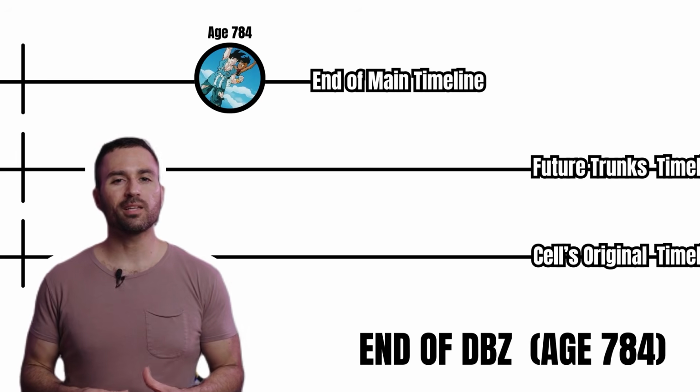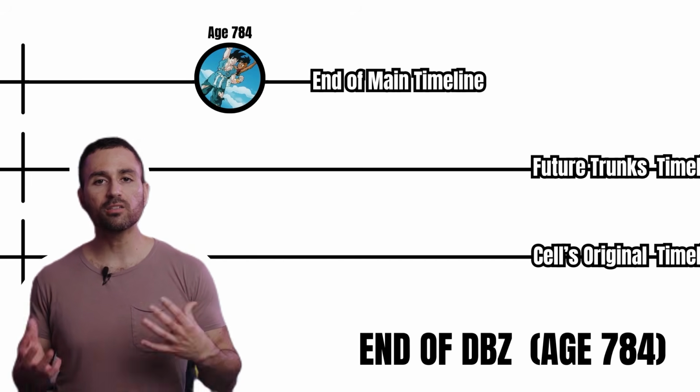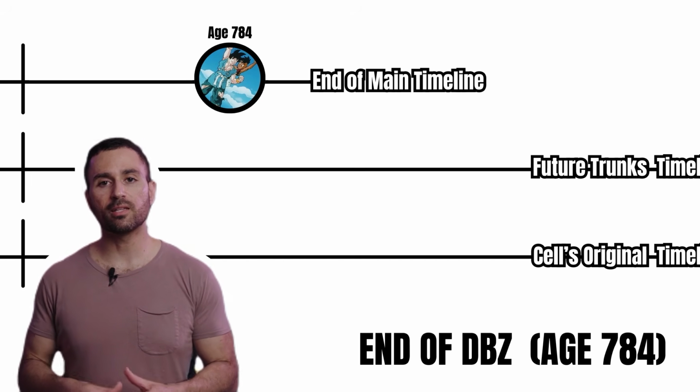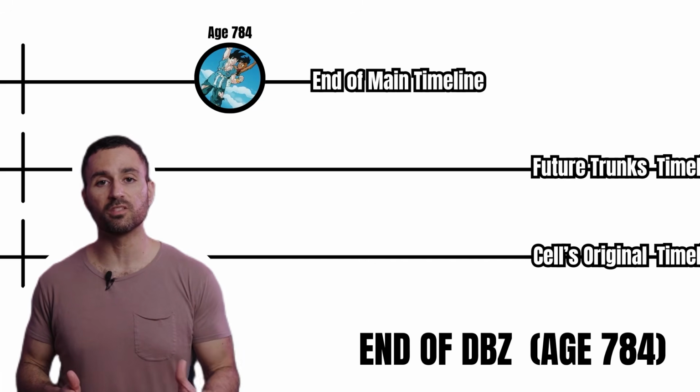This part in the timeline can be kind of confusing online because two things are true at once. As far as I know, the events of the main timeline do end here, but the events from the parallel future timelines still continue from this point.